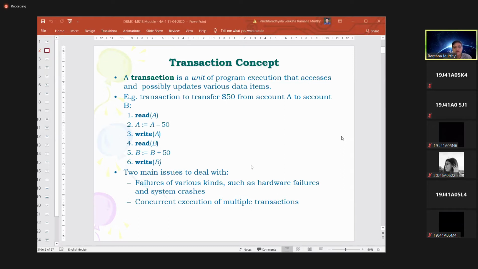So the read and write operations refer to operations at the hard disk, or at the database which is lying at the hard disk. All other operations, A = A - 50, B = B + 50, you perform in the RAM or main memory.